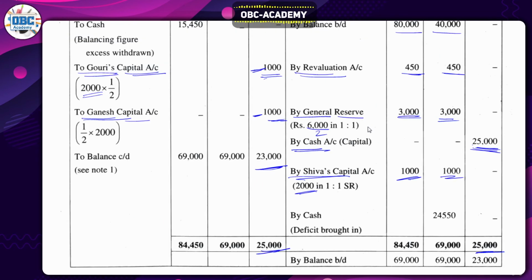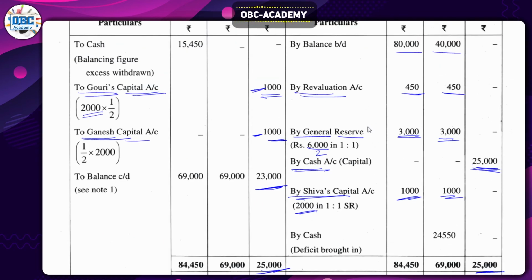If we move back, we know the final answer, that is 69,000 and 69,000. If we get an excess, we have to send it to the partners or ask them to withdraw. If we get a deficit, ask them to pay. That's what we do here. I'll teach you how this came. First of all, try to calculate. We get more than this amount, 69,000. If we move on to here, 80,000 itself is higher than this amount.